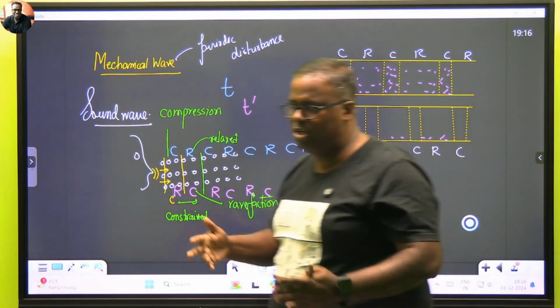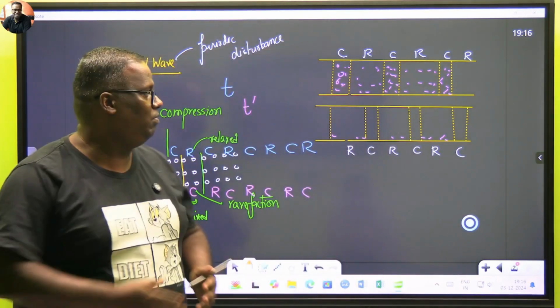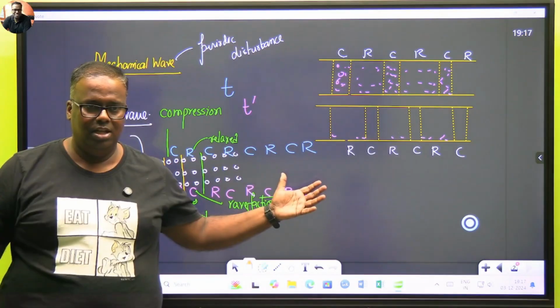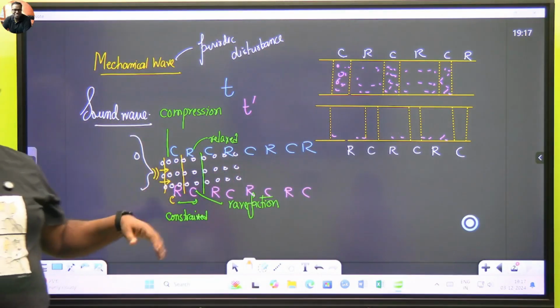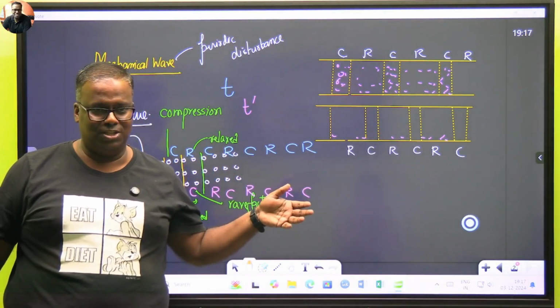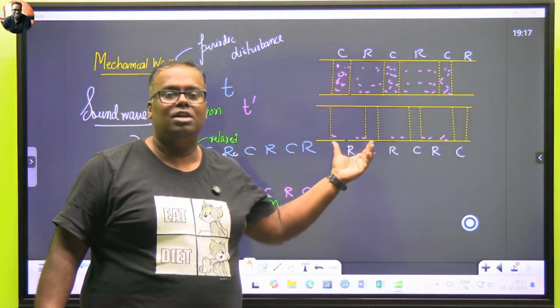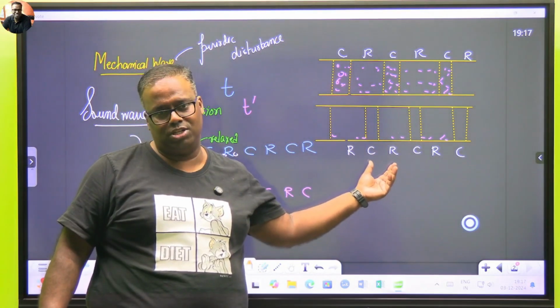My idea was to make you understand what is a mechanical wave. A mechanical wave is that wave which needs a medium for propagation. Every wave will create alternate zones of periodic disturbance. In sound wave, we call these zones as what? Rarefaction as well as compression.